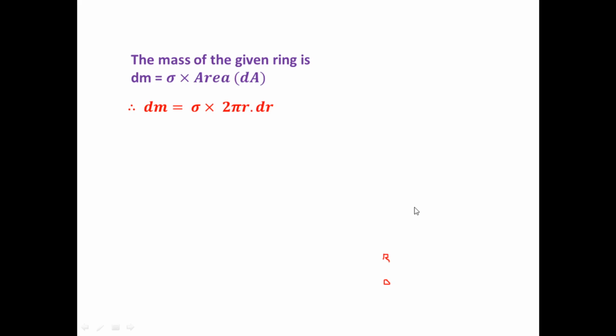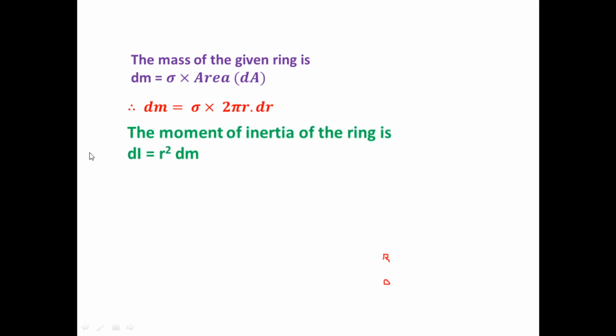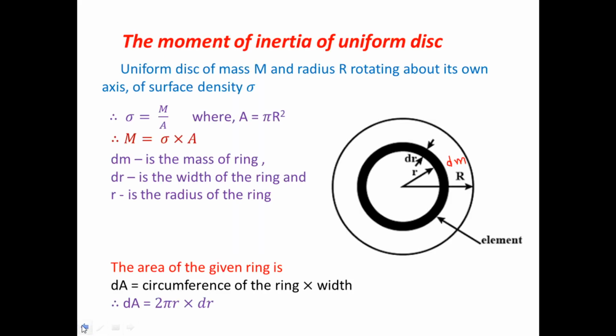So when we find out the mass of the smallest element, after that we find out the moment of inertia. What is the moment of inertia of the smallest element? dI, and dI is equal to r square dm. Simply when we integrate this equation, let's see the diagram. The first ring is here, at the separated distance r. This is the radius of the ring. Imagine that the second particle is here, the third particle is here.